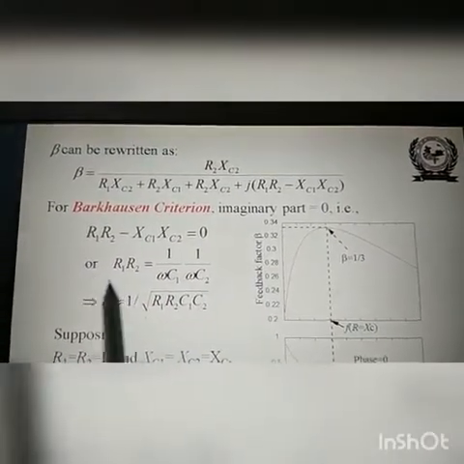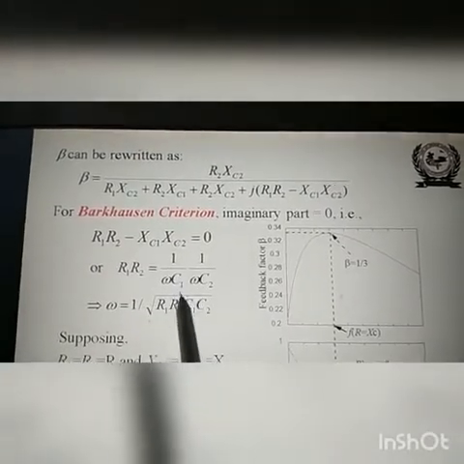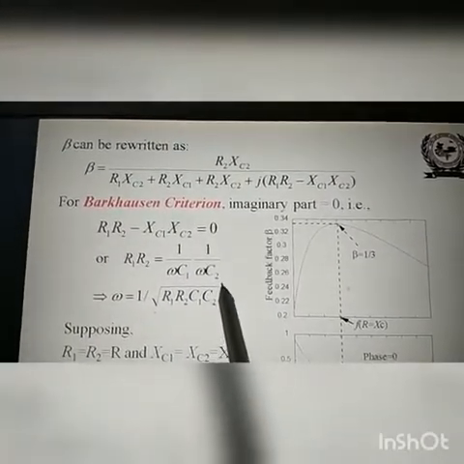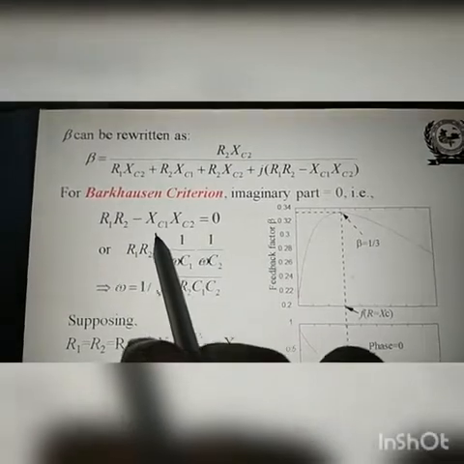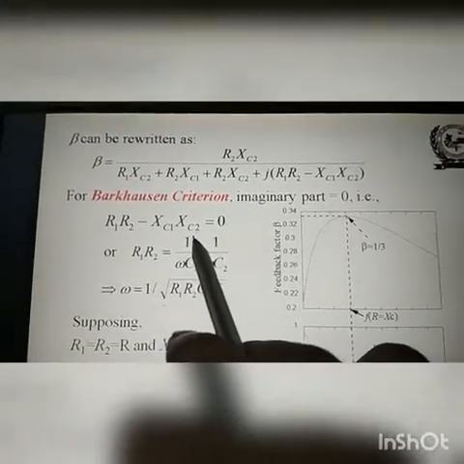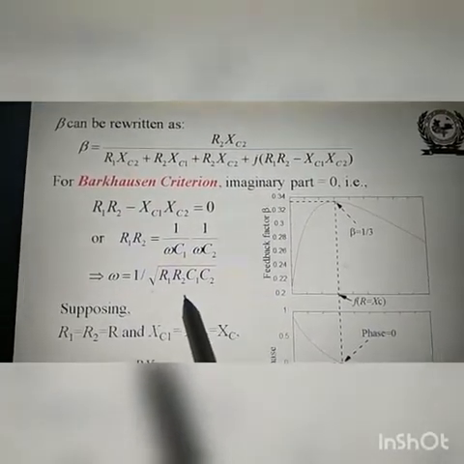Or you will get R1 into R2 is equal to 1 upon omega C1 into 1 upon omega C2, since XC1 is 1 upon omega C1 and XC2 is 1 upon omega C2. So here you will get omega is equal to 1 upon square root of R1 R2 C1 C2. This formula is also important.